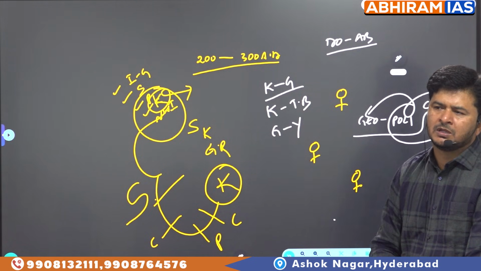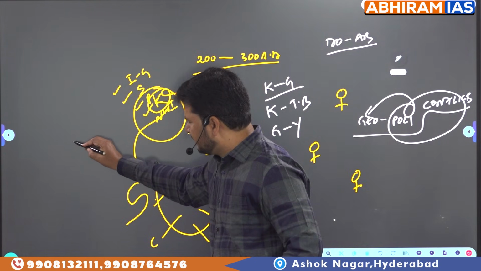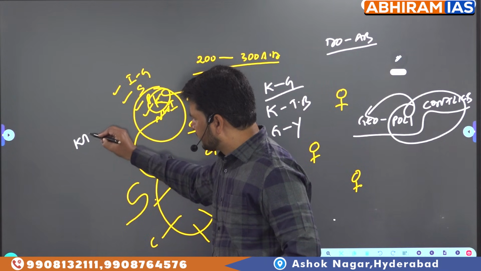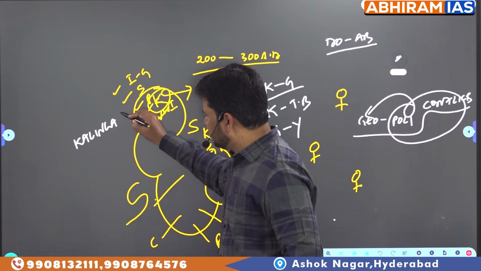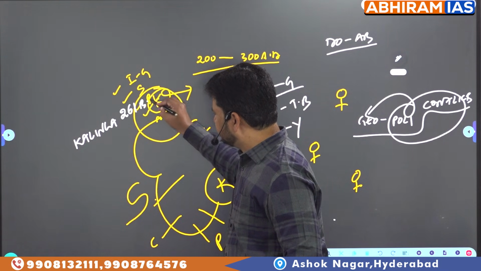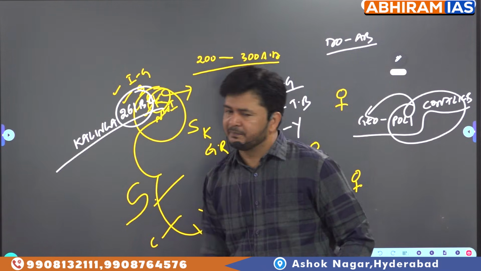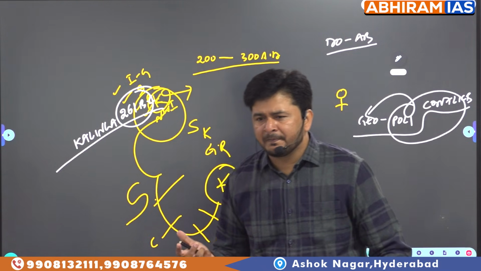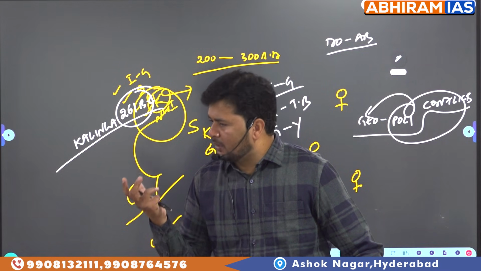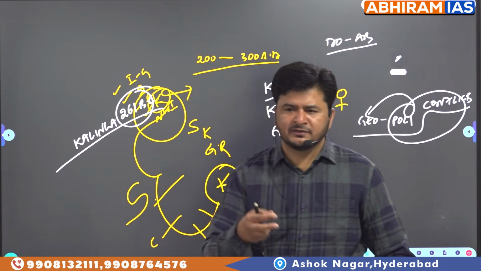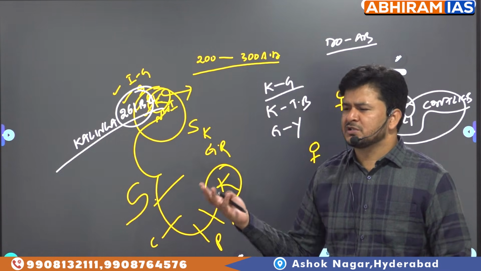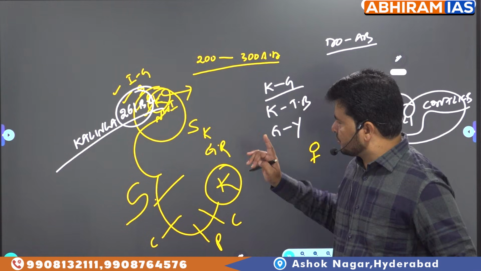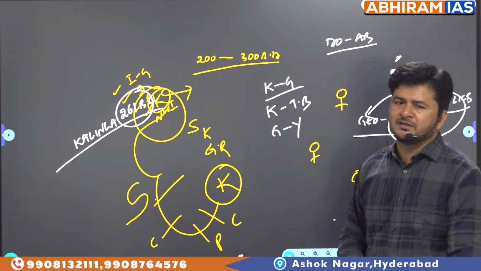No. For example, take an example of Battle of Kalinga. Battle of Kalinga, 261 BC. What is the significance of Battle of Kalinga? So Battle of Kalinga was fought between Mauryan forces or Mauryan Ashoka and Kalingan forces. Kalingan forces got defeated. Good. Now the question is, why shall we remember the Battle of Kalinga?